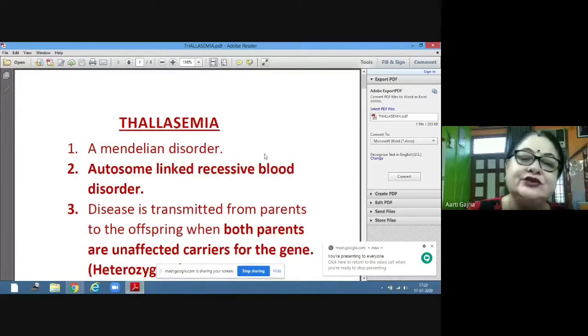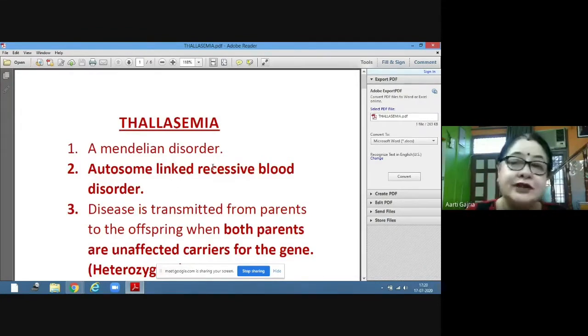In this disorder, any of these chains can be affected, and depending on the number of proteins which are affected, there are fewer hemoglobin molecules. Hemoglobin is responsible for the transport of oxygen in red blood cells. So because of less hemoglobin, the transport of oxygen is difficult, and in severe cases blood transfusion is required in these children.